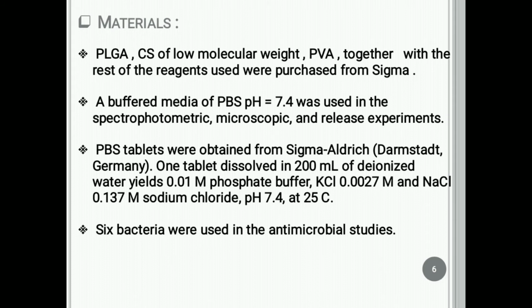Materials used in the preparation of PLGA and CS nanoparticles. A buffer medium of PBS with pH 7.4 is used.